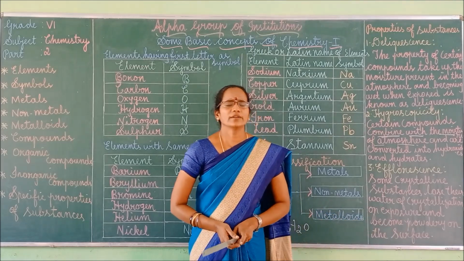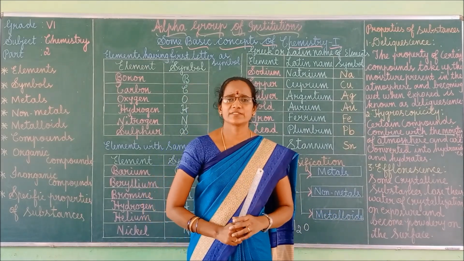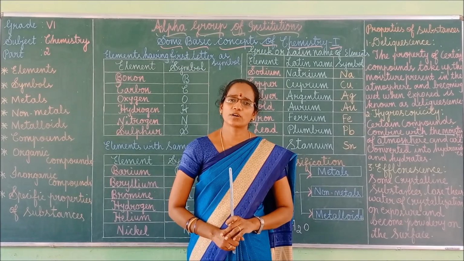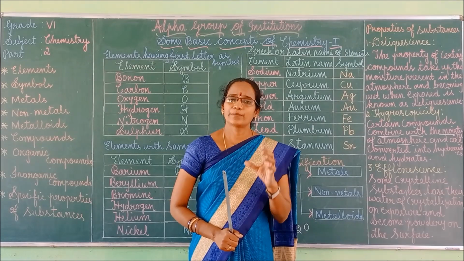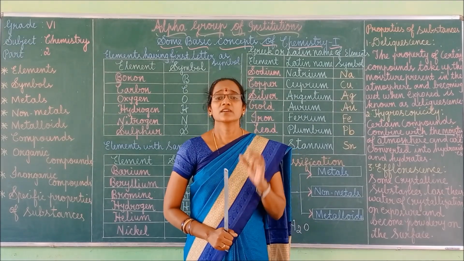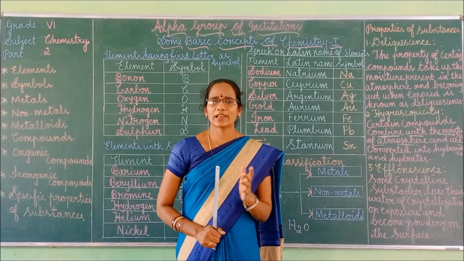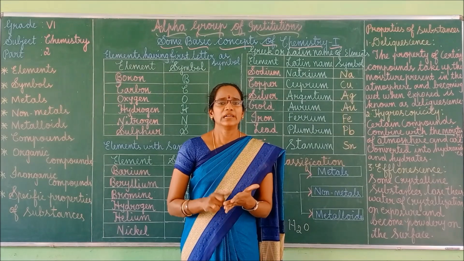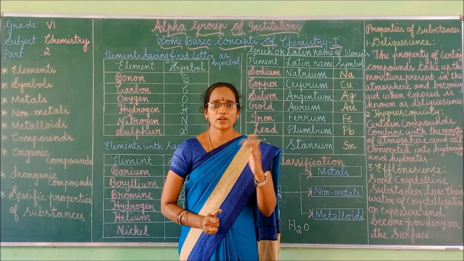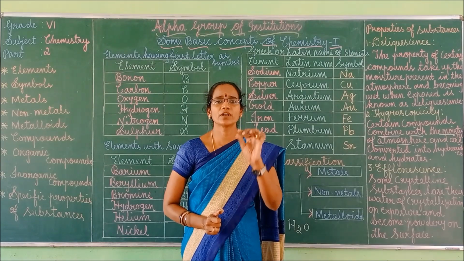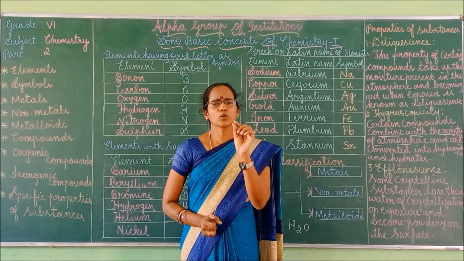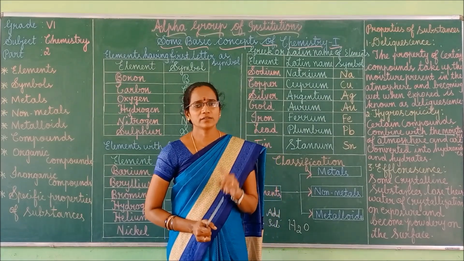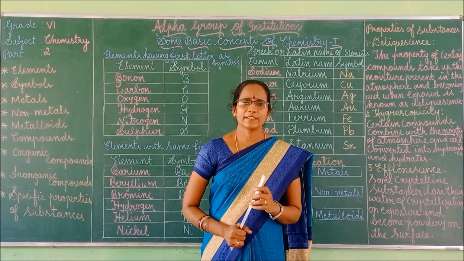Next one, malleability. Already we have discussed malleability, isn't it? Malleability means metals can be hammered into very thin sheets. This tendency of metal is called malleability. Gold, silver, copper, aluminium, lead are some of the examples for malleability. Gold is the most malleable metal. Right, children? Next we can go to ductility.